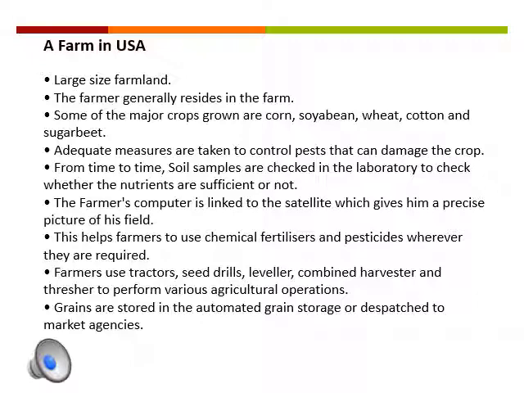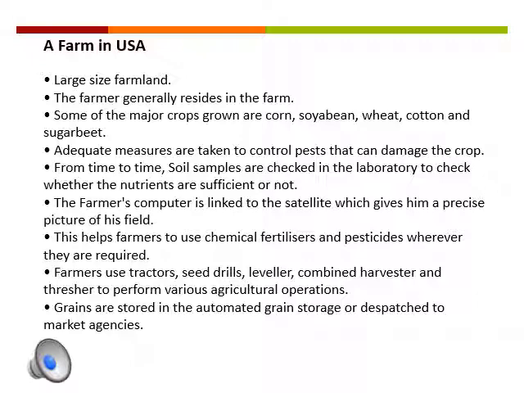Farmers in developed countries like the USA, Canada and Australia practice commercial agriculture on large farms. These farms are big, ranging from 250 to 300 hectares in size, with their houses on the farm. Crops are grown at commercial level and they include wheat, maize or corn, soya bean, cotton, sugar beets, etc. So now the typical farmers in the USA, how do they farm on their field? They operate on a much larger scale and are more like businessmen.